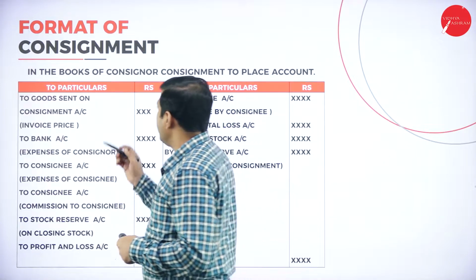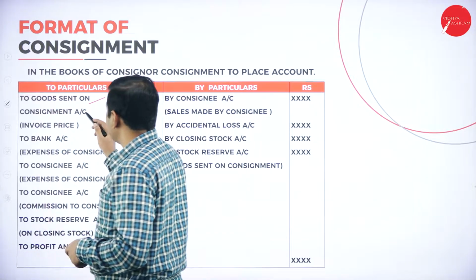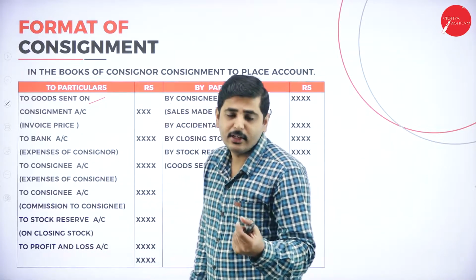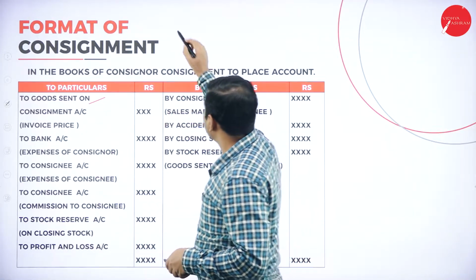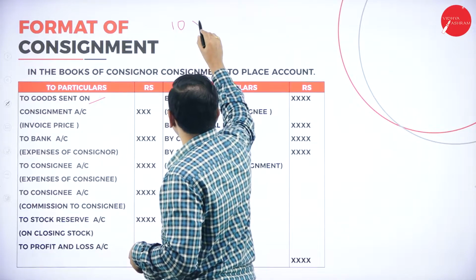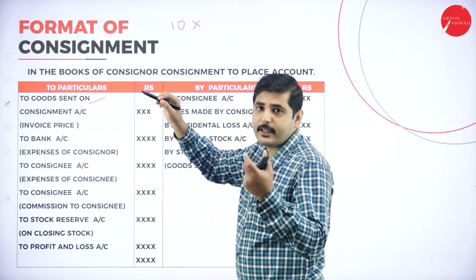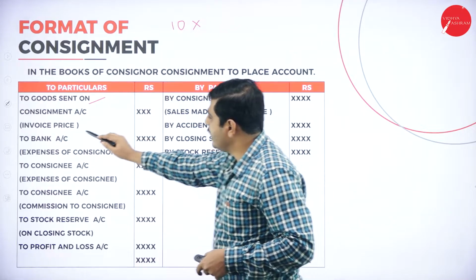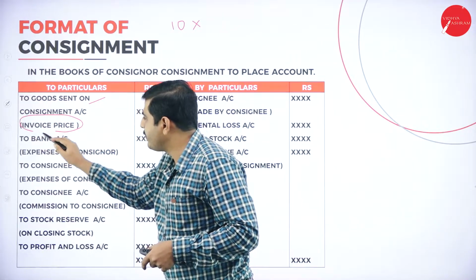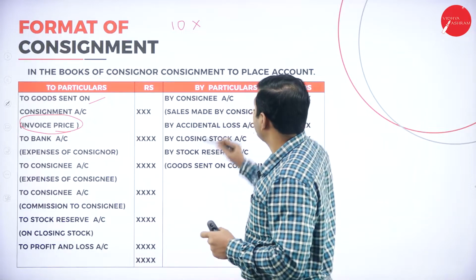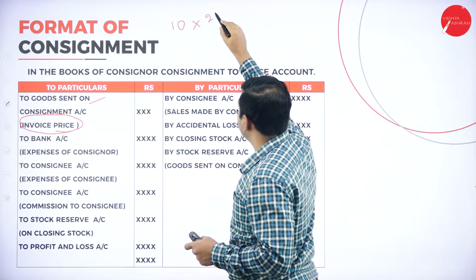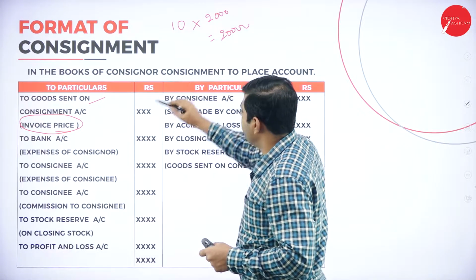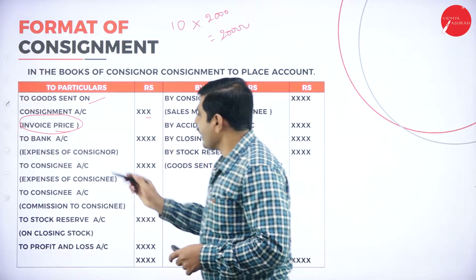Now let's go to the first topic, goods sent on consignment account. What does invoice price mean? Billing price. For example, if 10 cycles are being sent, the invoice price is the billing price, and it includes profit. It is not the cost price, it is the invoice price. We should take the invoice price, we should not take the cost price. So if the invoice price is 2000 rupees, the total is 20,000 rupees, and we should write 20,000 rupees here. Next one, to bank account.